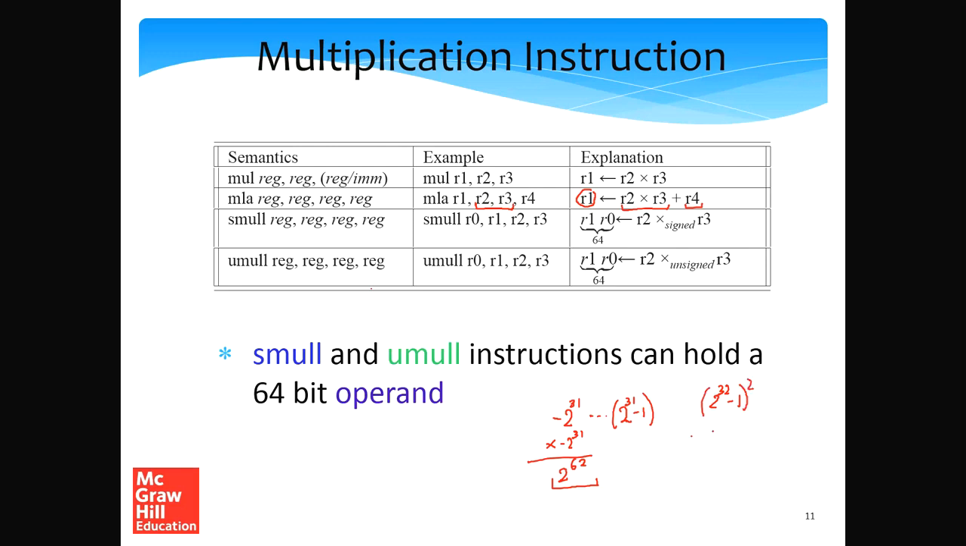then this will be 2 to the power 64 minus 2 times 2 to the power 32 plus 1. So we shall see that in both these cases, this is signed multiplication where we consider them to be signed numbers. This is unsigned. So in any case, be it either signed or unsigned, 64 bits are sufficient to keep the product.